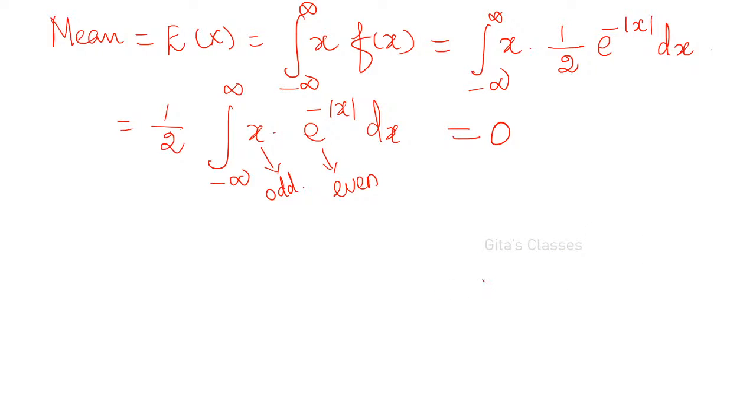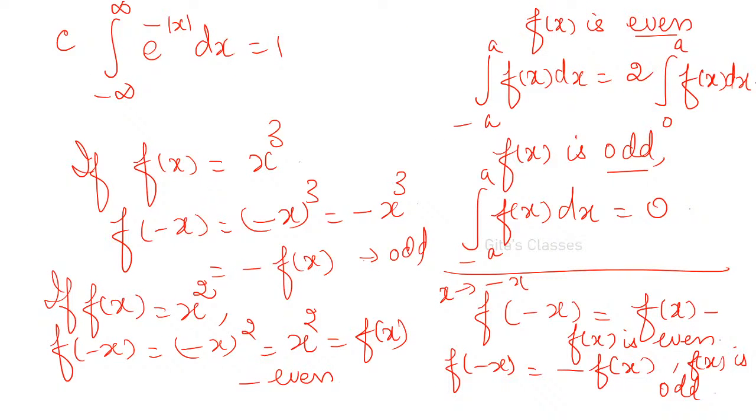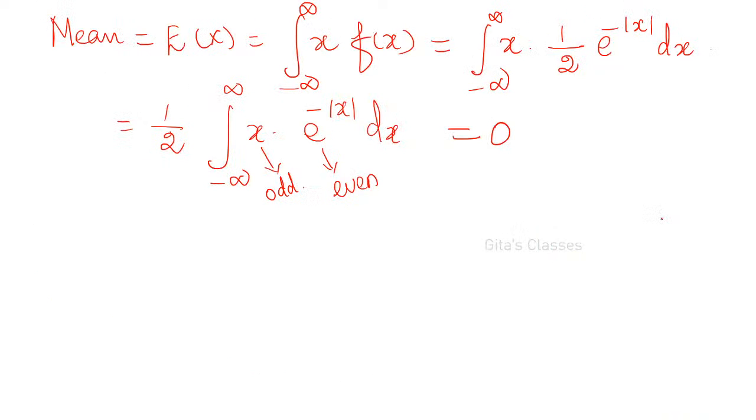Understood all of you? Odd function into even function is like minus into plus, and minus into plus is minus. Minus means odd. So if it is an odd function, as I explained on the previous page, integral minus a to plus a of f of x dx is 0 if f of x is odd. So directly you can write it as 0. Now coming to variance.